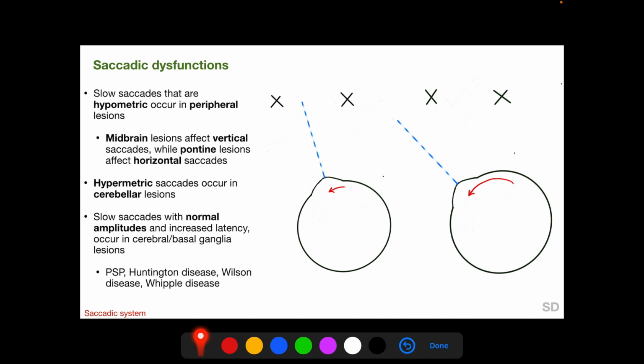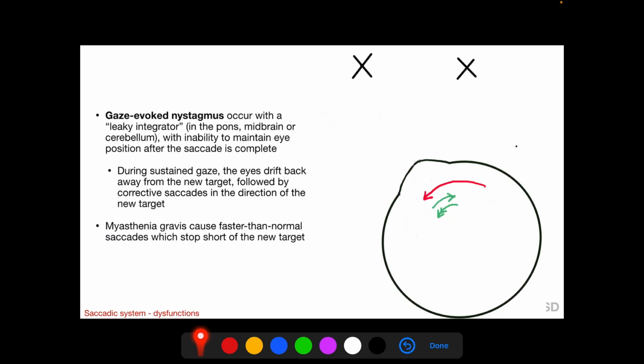Hypermetric saccades occur with cerebellar lesions, and in a hypermetric saccade when the patient attempts to initiate a saccade from the first target to the second target, the saccadic movement overshoots the target and the visual axis also overshoots the target. Slow saccades with normal amplitudes and increased latency occur in lesions of the cerebral and basal ganglia, such as progressive supranuclear palsy, Huntington disease, Wilson's disease and Whipple's disease.